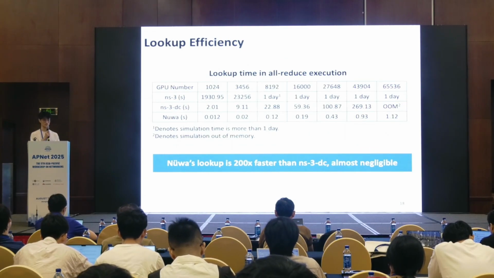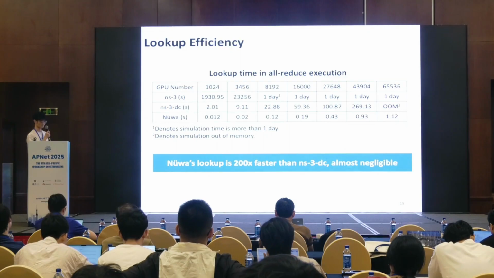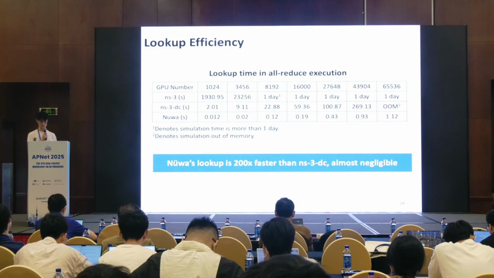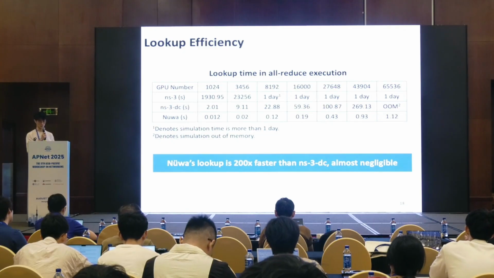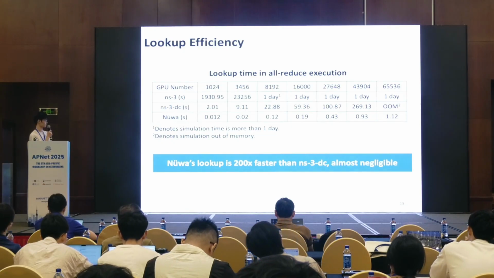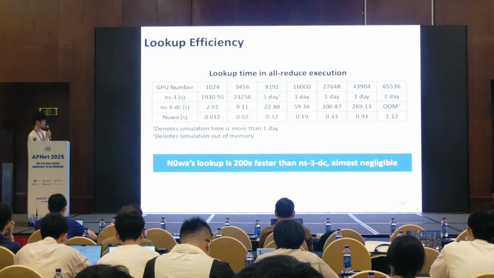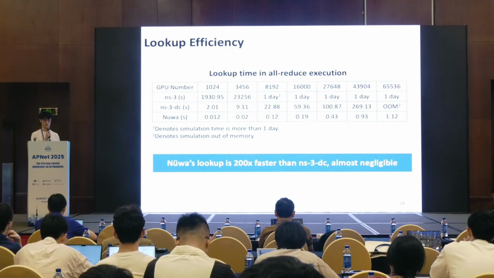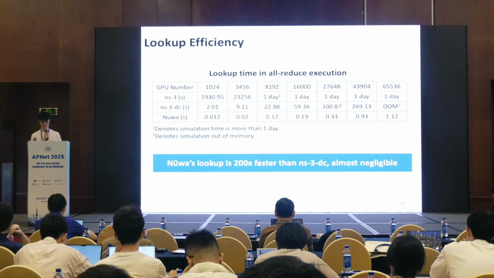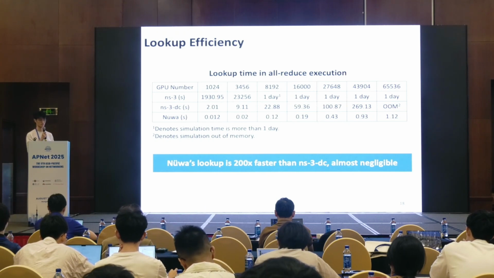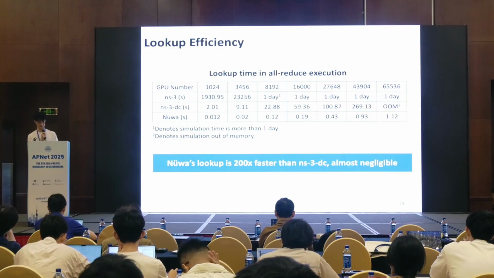The table shows the lookup time during execution. By eliminating large routing tables, lookup in Nüwa is 200 times faster than ns-3 Data Center, nearly negligible. This is due to our lookup-free forwarding method, which also improves caching efficiency.